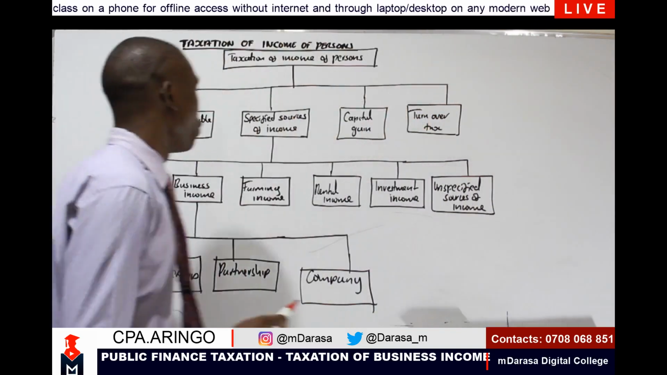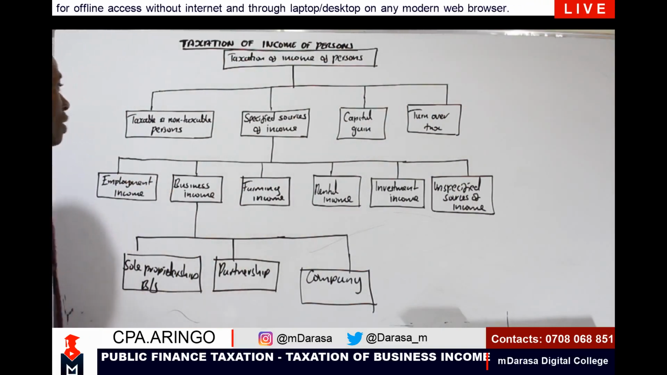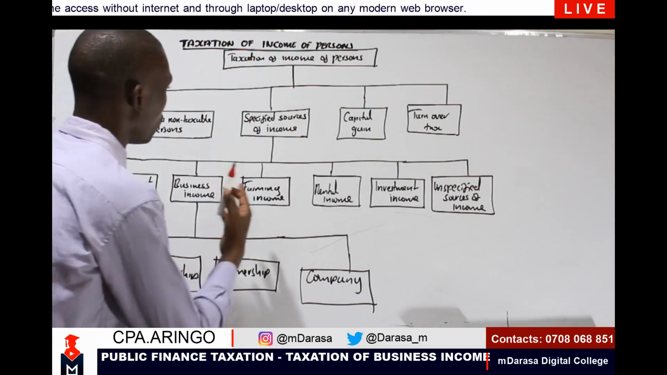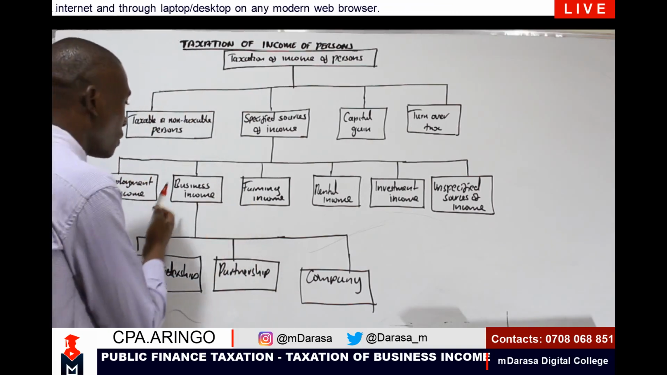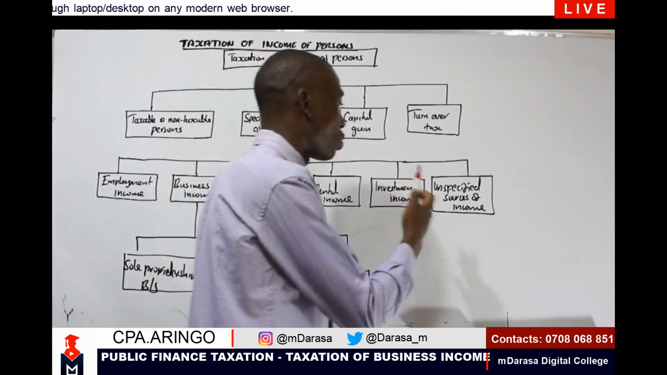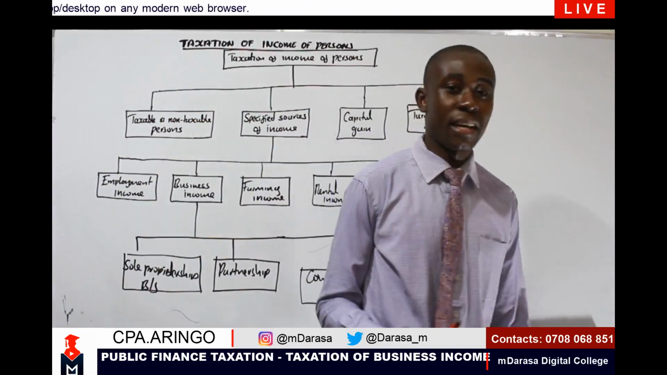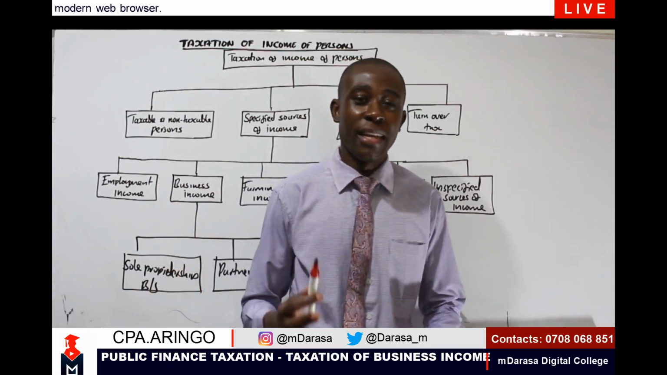So we're going to start by looking at taxable and untaxable person, and understand the whole concept behind it. We go ahead and look at specified sources of income. Under that, of course, we'll be looking at employment, business income, farming income, rental, investment, and unspecified sources of income. So this was just an introduction of what will be required in this topic.